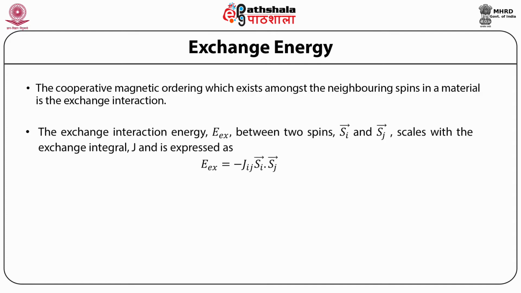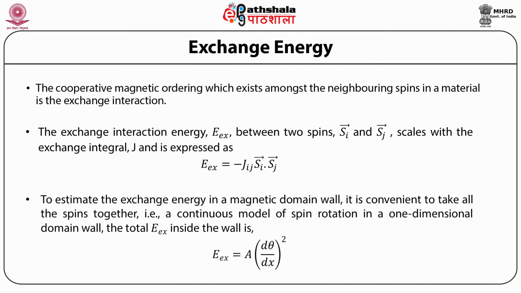The exchange interaction energy, E_ex, between two spins Si and Sj scales with the exchange integral J and is expressed as E = -J_ij Si · Sj, where Si and Sj are the unit vectors of interacting spins on two atoms.